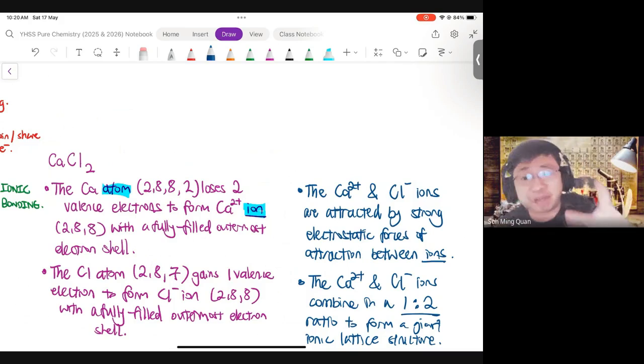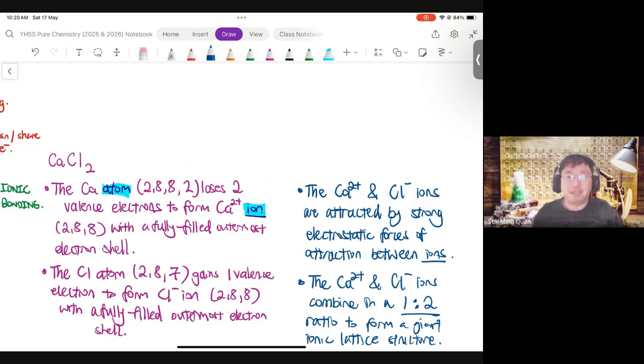Now, this is something you can do on a daily basis. Repeat this exercise for another ionic compound of your choice: sodium chloride, magnesium chloride, magnesium nitride. Okay, the sky is the limit. Essentially, I can vary the compound, but the understanding remains the same. Okay, once I'm done copying, you can give me a reaction. Otherwise, if you have questions, you could also ask.